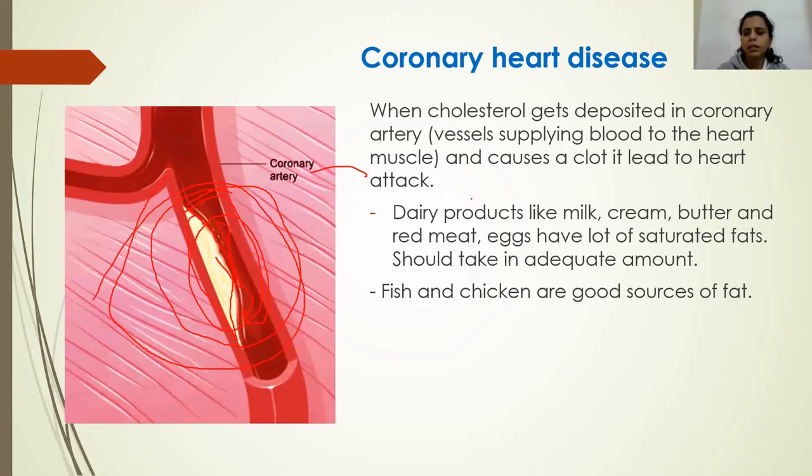Dairy products like milk, cream, butter, red meat and eggs have a lot of saturated fats, and these saturated fats are not good for our body. So we should consume these products in adequate amounts and never in excess. White meat like chicken and fish is good for our body, a good source of unsaturated fat. Plus all plant fats, that means soybean oil, mustard oil, groundnut oil and so on, don't have cholesterol, they actually have triglycerides.